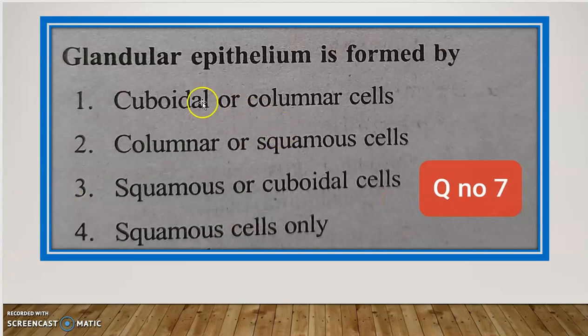Here comes the seventh one. Glandular epithelium is formed by cuboidal or columnar, columnar or squamous, squamous or cuboidal, squamous cells only.